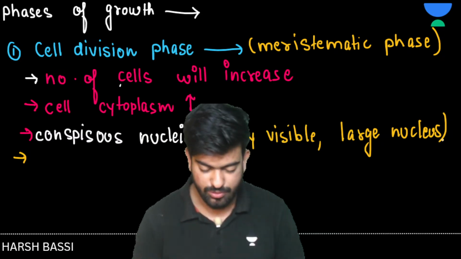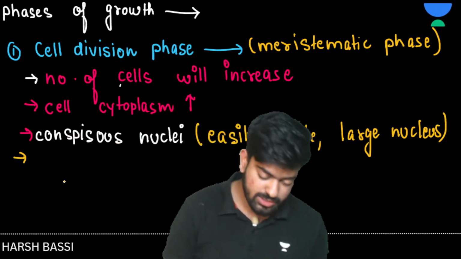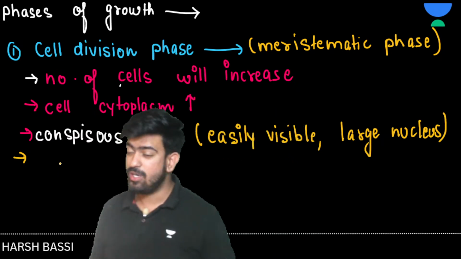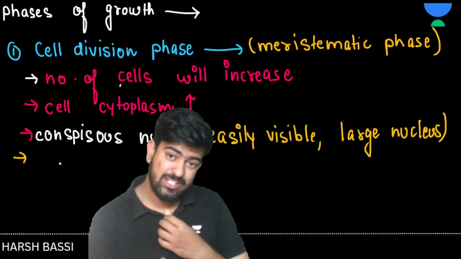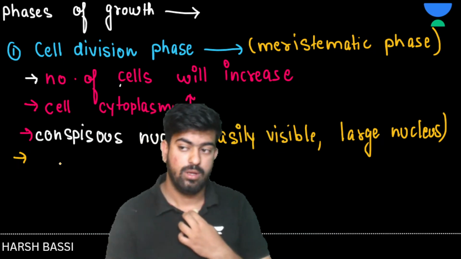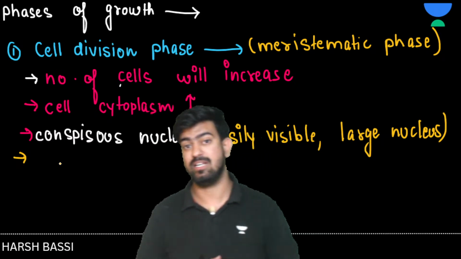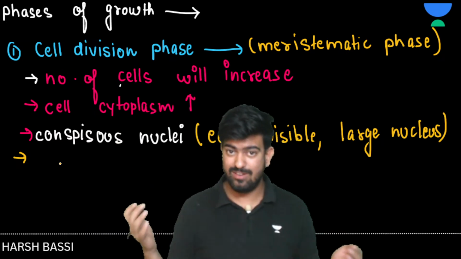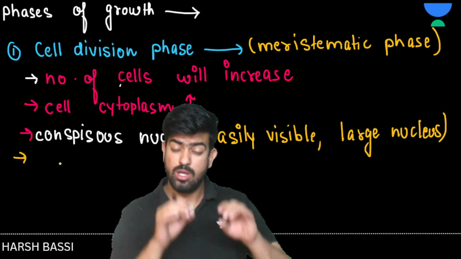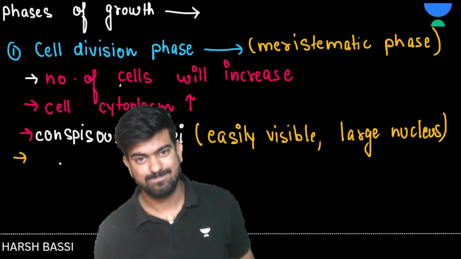Let us move forward. So we discussed conspicuous nuclei also. Next, the cell is trying to divide and divide and divide. When the cell is trying to divide again and again, what will it prefer, a thick cell wall or a thin cell wall? Just imagine, the cell wants to divide and it has a cell wall. What does it want? A thick cell wall or a thin cell wall?